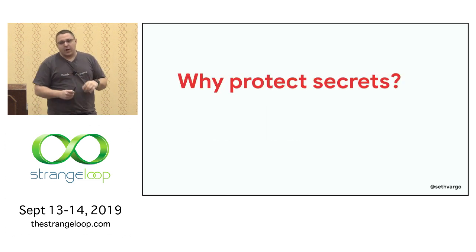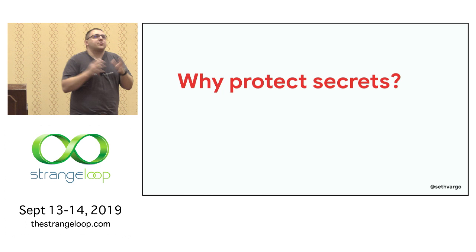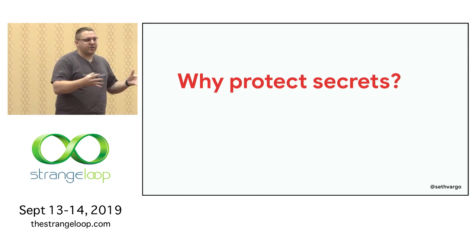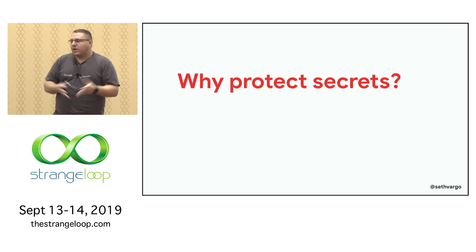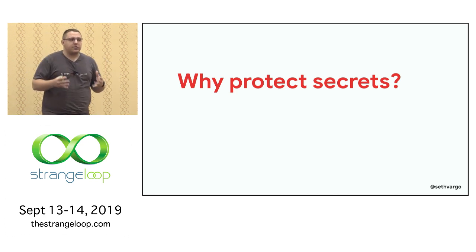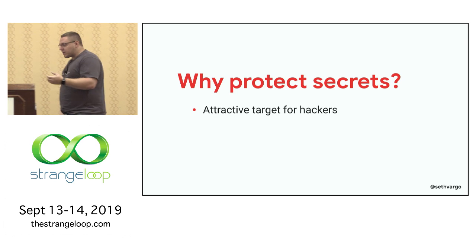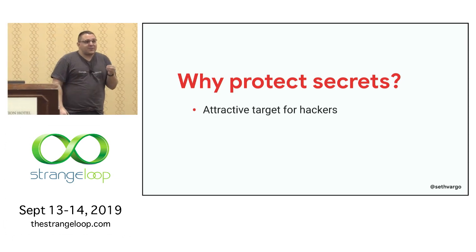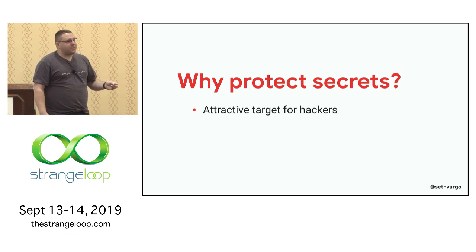So now that we're on the same page of what is a secret, we have to ask ourselves a really obvious question, which is why do we care? Why do we not use public Twitter for all of our secret storage? There's an API, it's easily accessible, everyone else will be able to use it. Well, there's a few key reasons why we have to protect secrets. The first is that they're an incredibly attractive target for hackers. Secrets are often protecting something. That's why they're a secret.